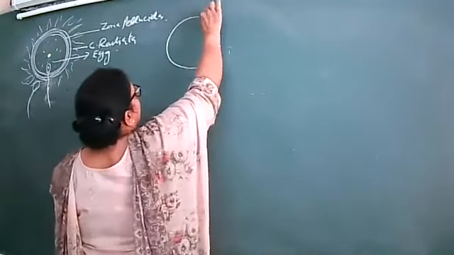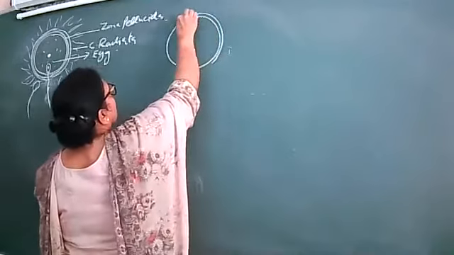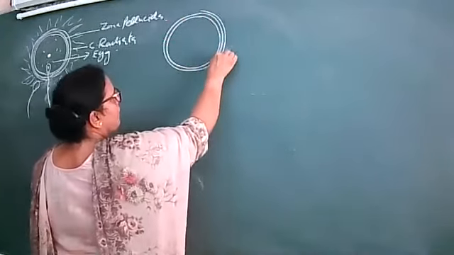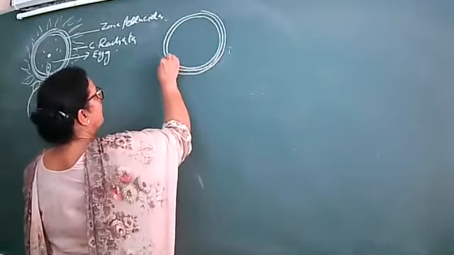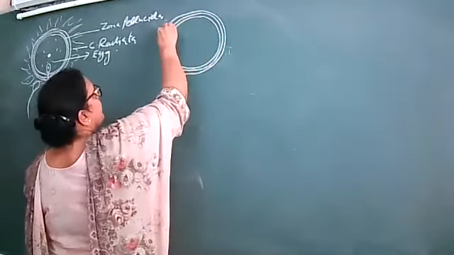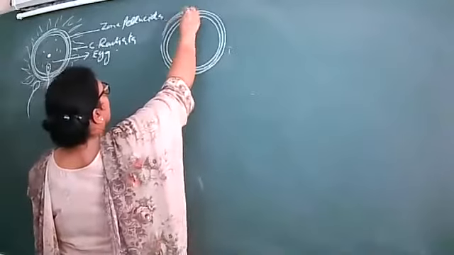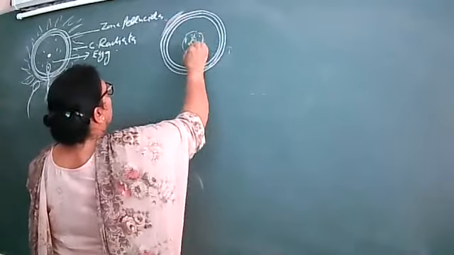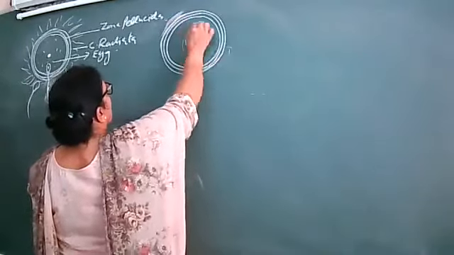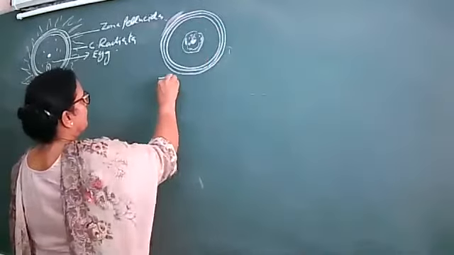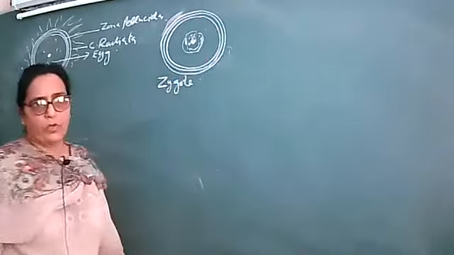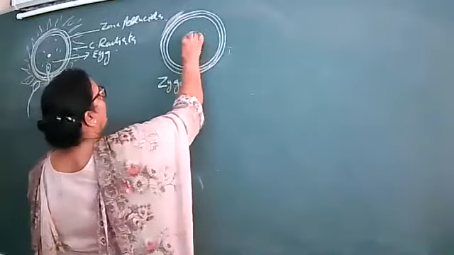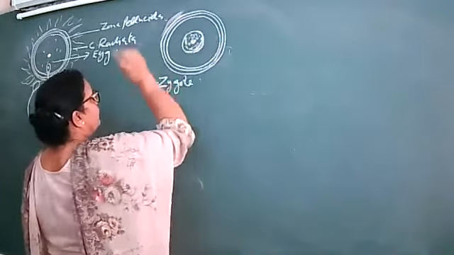Now this zygote will have the zona pellucida around it. So it is not dissolved. From a small region it will be dissolved and the head will enter, but the rest of that is intact. Inside that is the fusion, and we name this a zygote. The zygote has a diploid nucleus now.